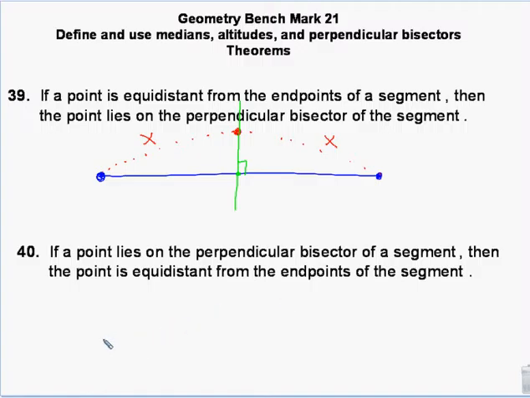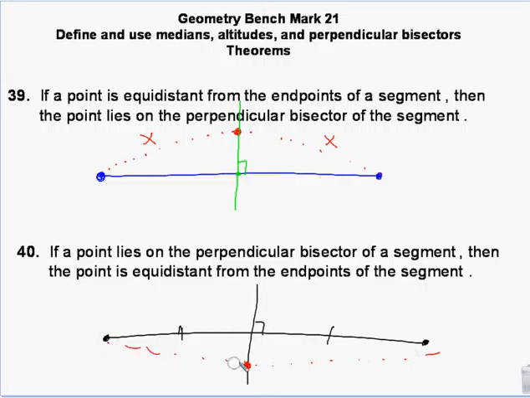Or we can go backwards, and if I have a segment and I have a perpendicular bisector, so I know that those two lengths are the same, then any point on there is going to be the same distance from the ends. Not too bad?